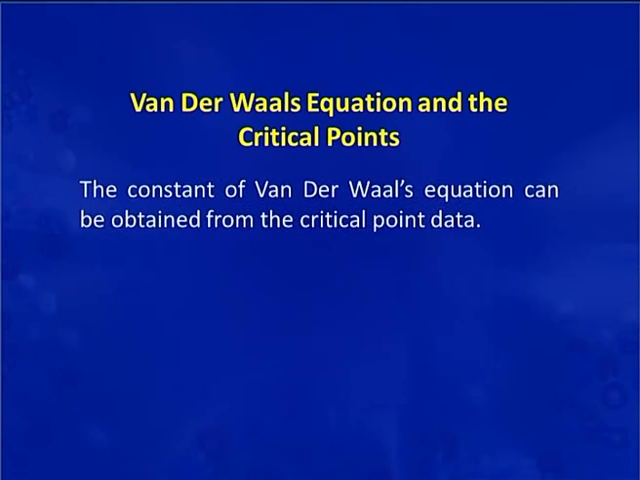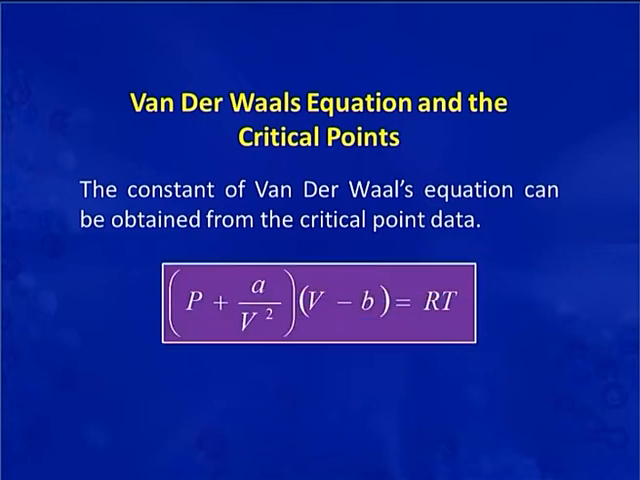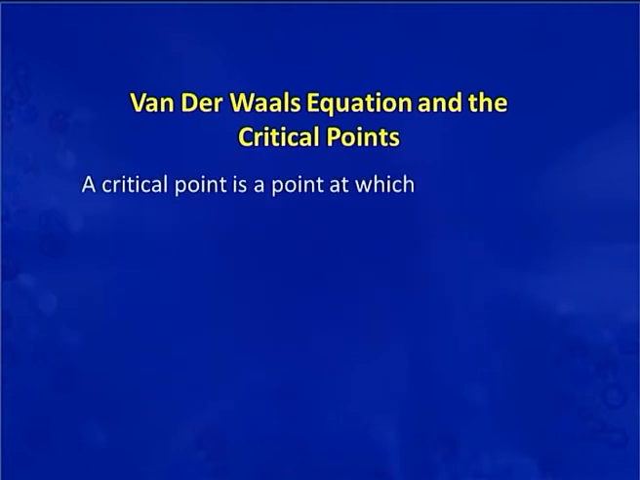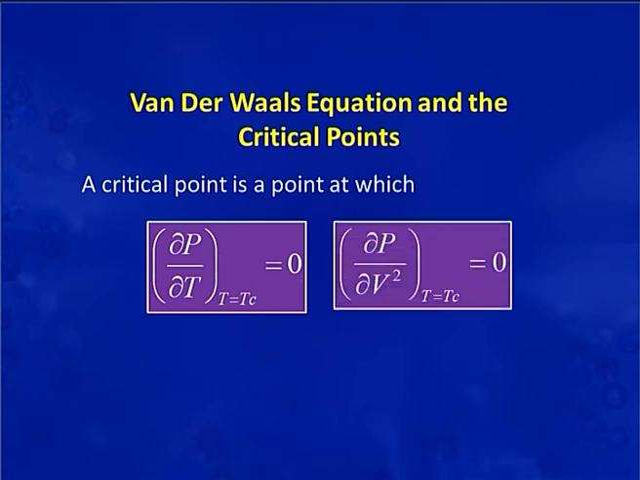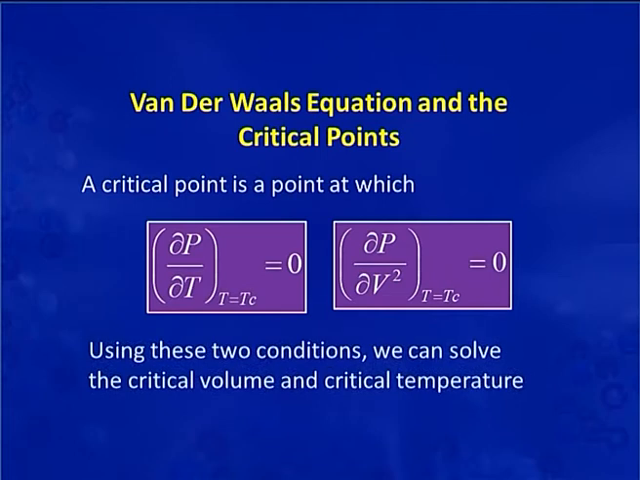The constants of the van der Waals equation can be obtained from the critical point data, as the equation is (P + a/V²)(V − b) = RT. This is the van der Waals equation. At the critical point, the first condition is ∂P/∂V at T equals 0, and the second condition is ∂²P/∂V² at T equals 0. So, by using these two conditions, we can solve for the critical volume and critical temperature.